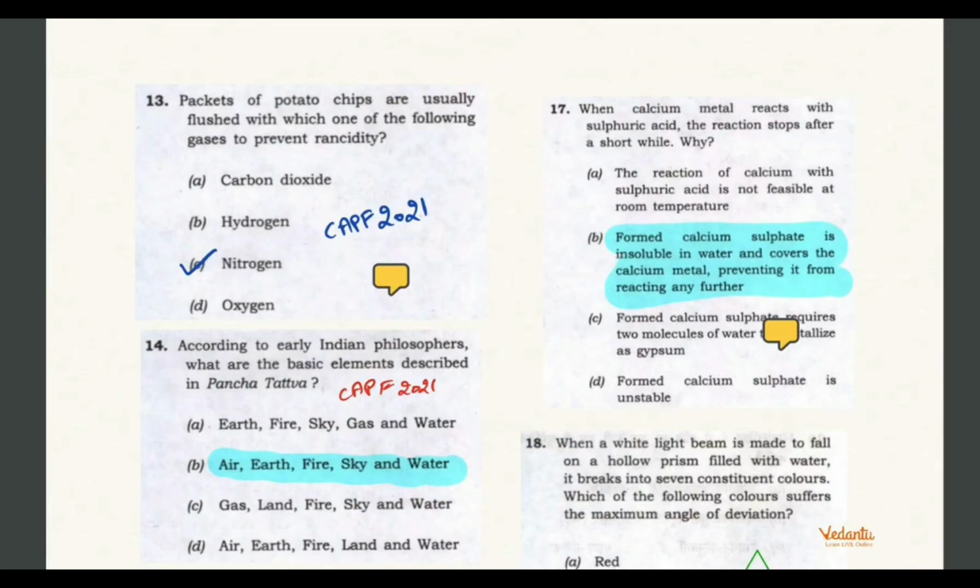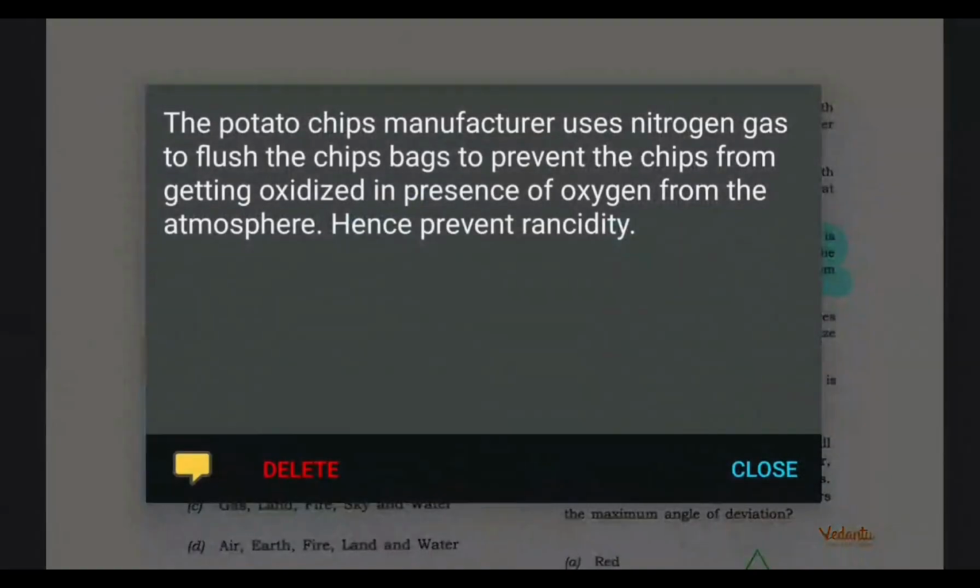Packets of potato chips are usually flushed with which one of the following gases to prevent rancidity? So the correct answer would be nitrogen gas. And it prevents the chips from getting oxidized in the presence of oxygen. So that's how it prevents the rancidity.